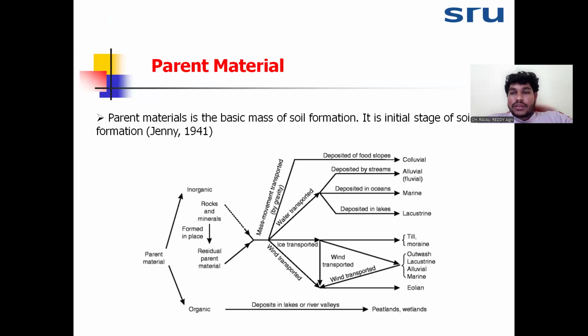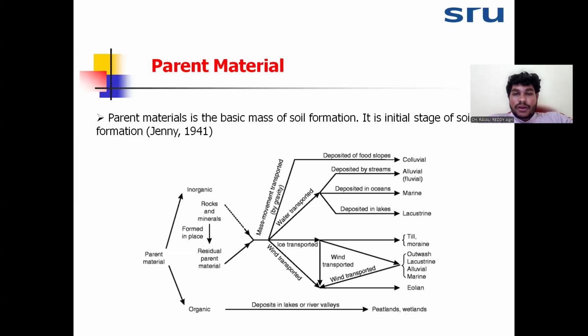So parent material is the initial stage of soil formation, or you can say the zero stage of soil formation. There are different types of parent material, either inorganic or organic. Based on the parent material, different soil properties will be there. Inorganic parent material again has two types: the transported parent material and the residual parent material.